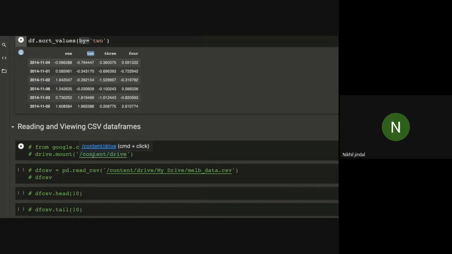Now I'll teach you how to read and mount the Google Drive on this Google Colab. As I said, we generally use CSV files that we download from various sources like Kaggle. In normal Jupyter notebooks that we run on the localhost, we use the file path of our local system.